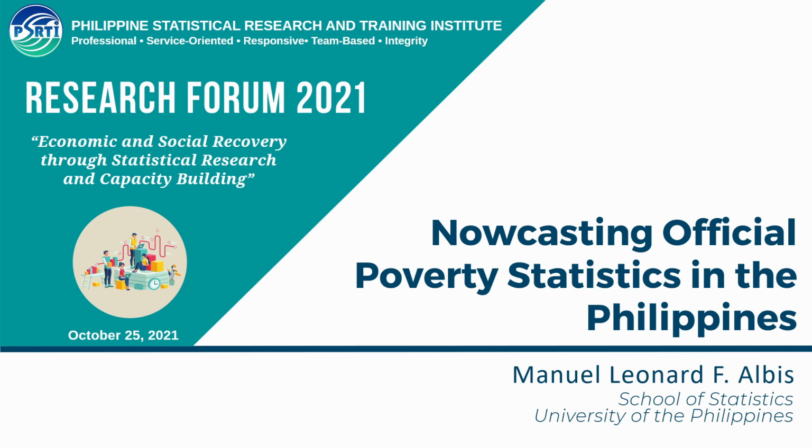This study builds upon our previous research on interpolating the poverty incidence during non-FICE years, which is forthcoming in the Statistical Journal of the International Association for Official Statistics. Our current research is a work in progress, and this presentation will show the proof of concept of our nowcasting methodology. We would also present the succeeding steps that we want to do moving forward. We would also like to know your comments and suggestions to further improve this study.